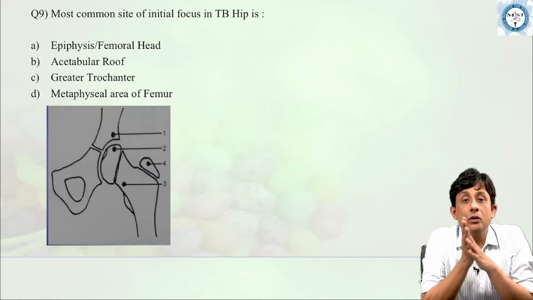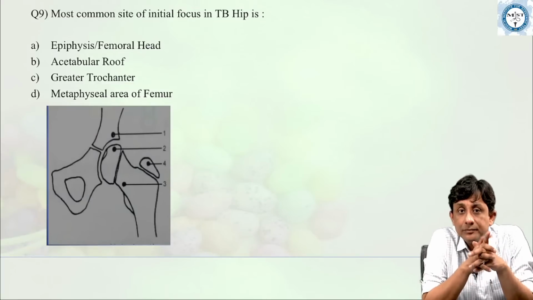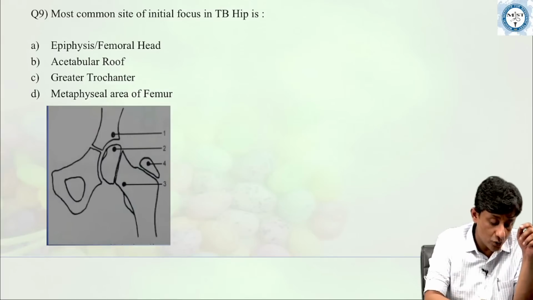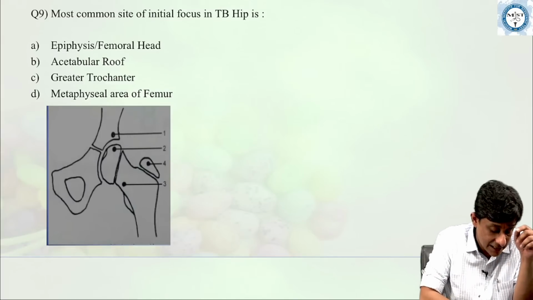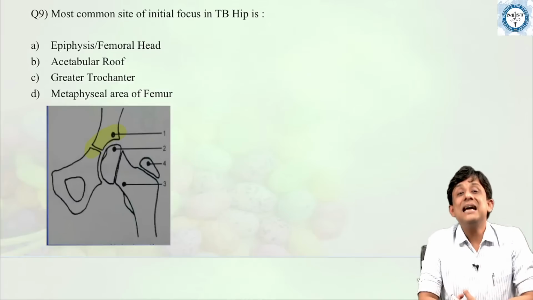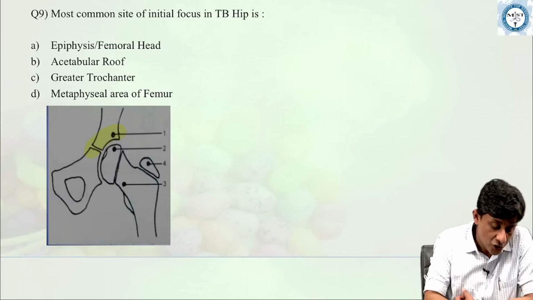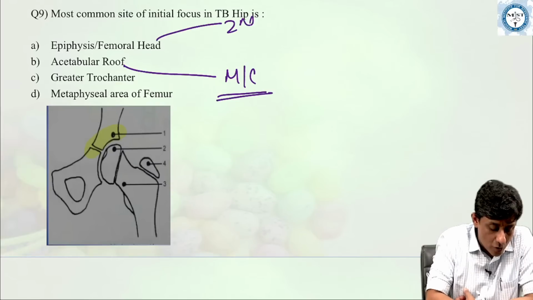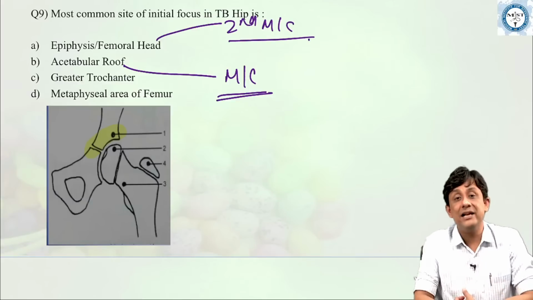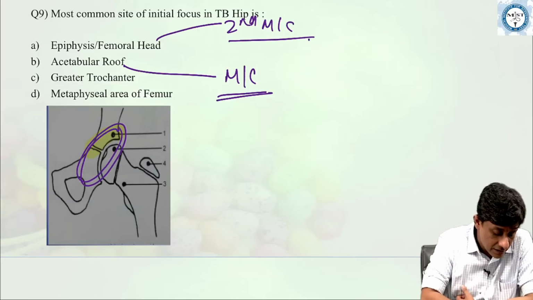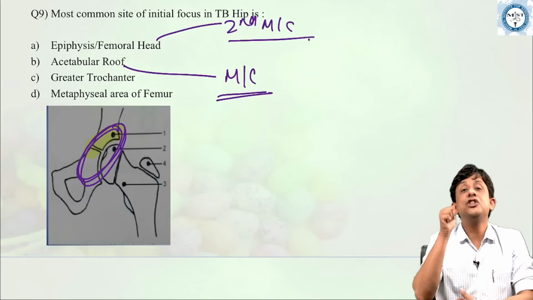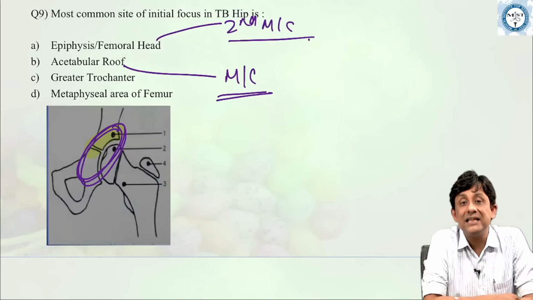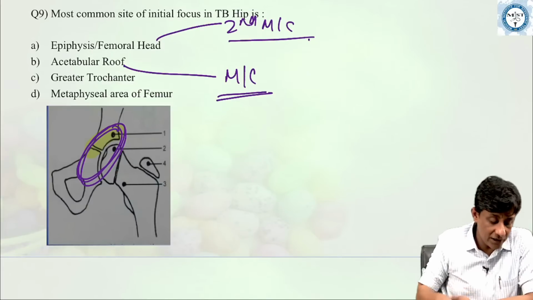Now, the most common site of initial focus in tuberculosis of the hip joint is this part, the acetabular roof. So the most common site is the acetabular roof. Second most common site is the femoral head. So it is this region around the hip joint which is the most common site.